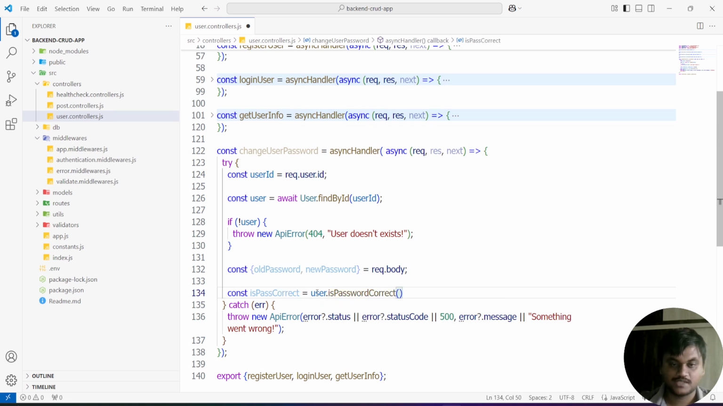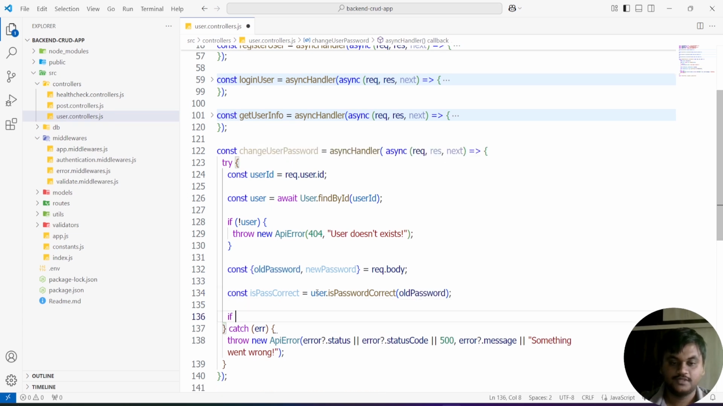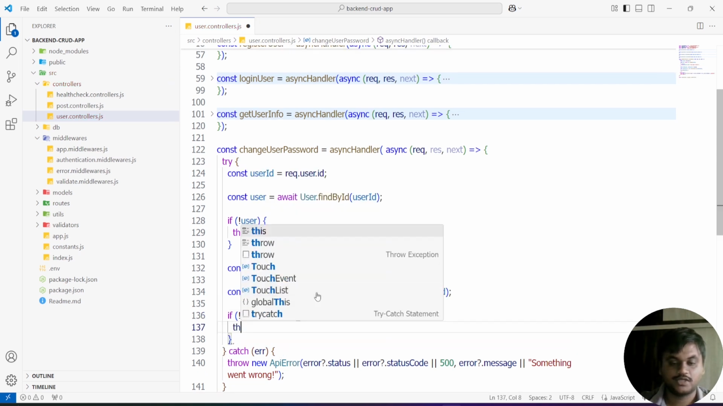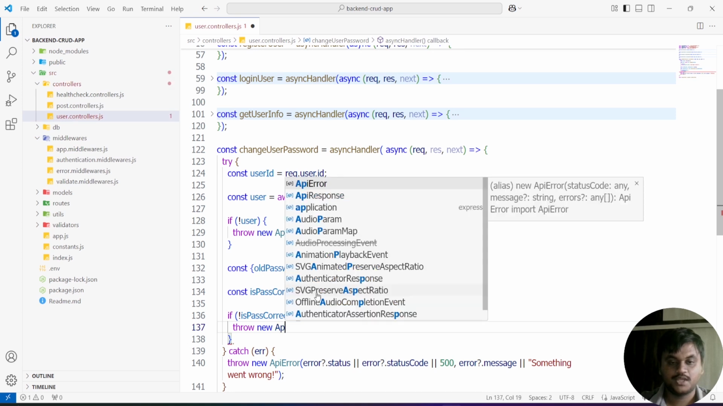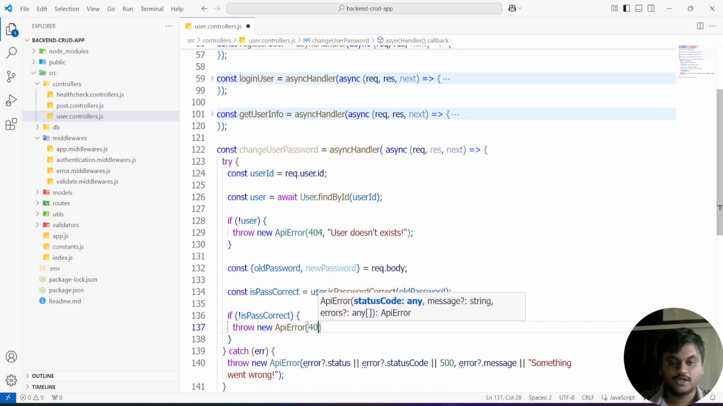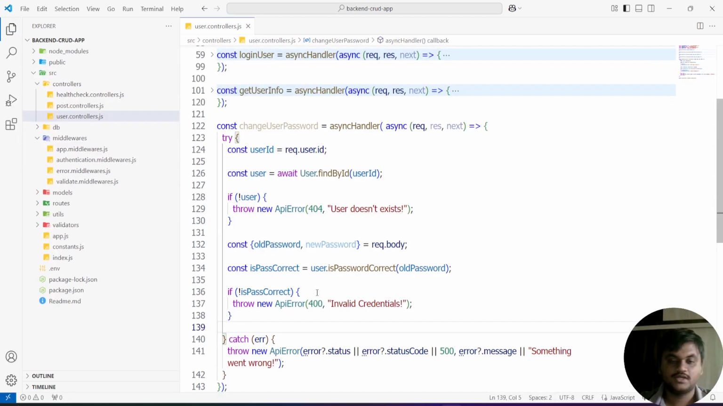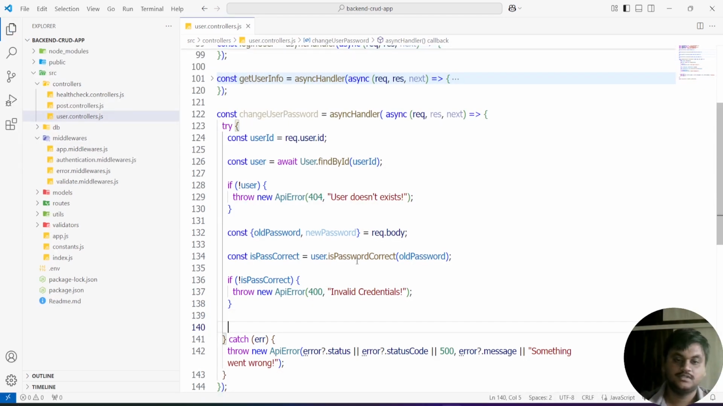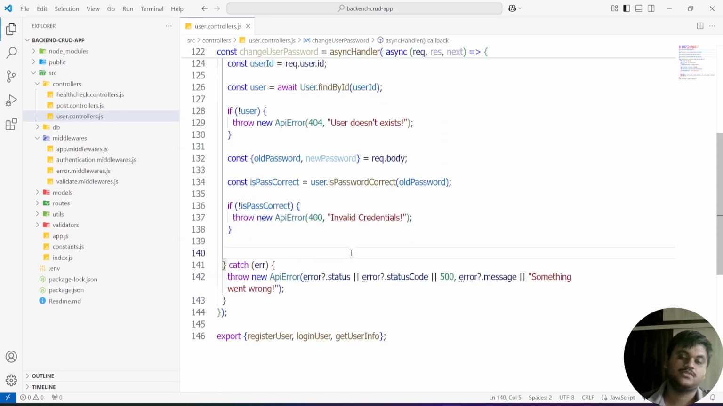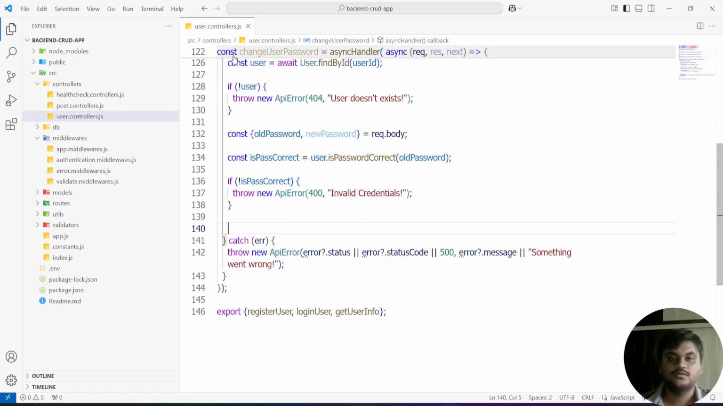Inside this, I'm going to pass the old password. If the condition is not satisfied, I'm going to throw an error: throw new ApiError with 400, "Invalid credentials". If the condition is satisfied, if the password is correct, I'm going to proceed with